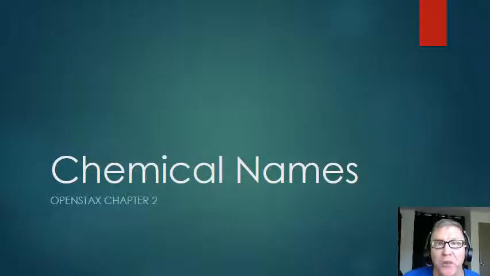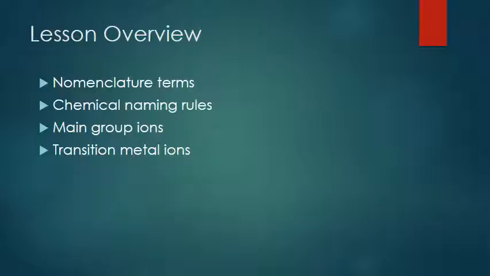In this video, we're going to talk about naming chemical compounds from OpenStax Chapter 2. We'll talk about nomenclature terms, chemical naming rules, main group ions, and finish up with transition metal ions.